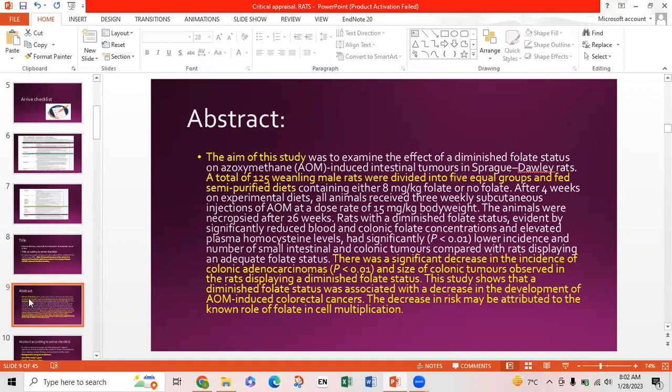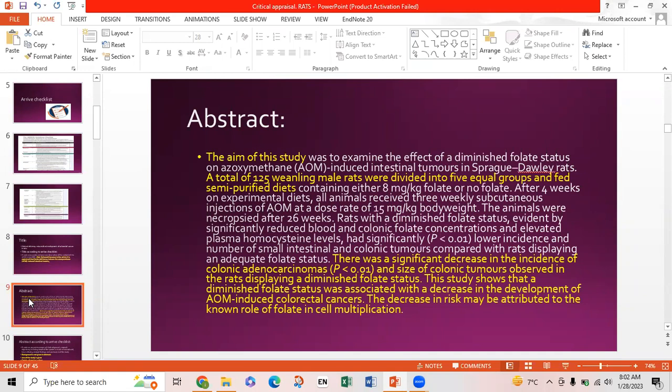Rats with a diminished folate status, evident by the significantly reduced blood levels and colonic folate concentration and elevated plasma homocysteine levels, had significantly lower incidence and number of small intestinal and colonic tumors compared with rats displaying adequate folate status.